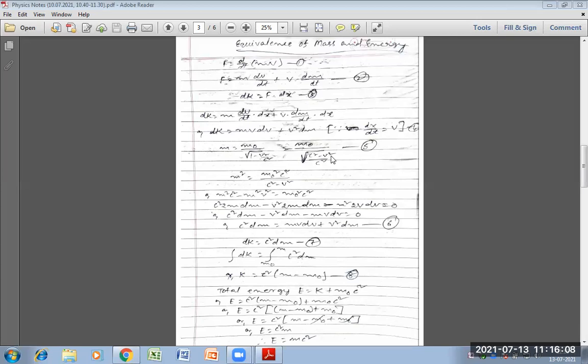The root will be removed, so the rest part is c square minus v square.